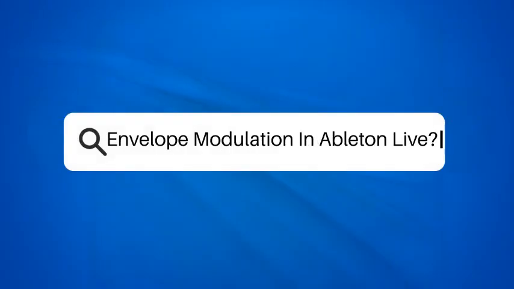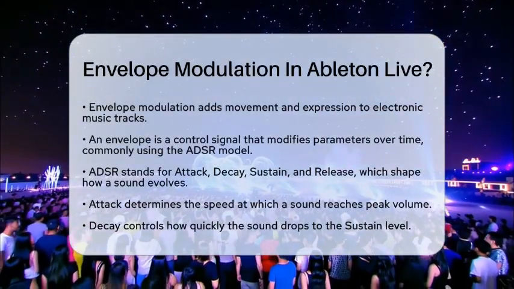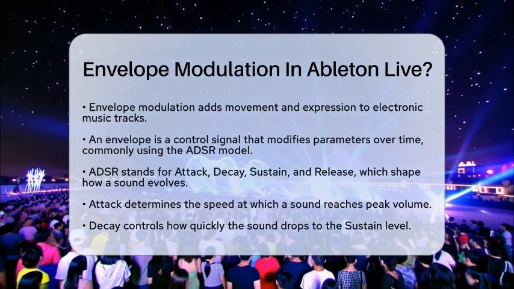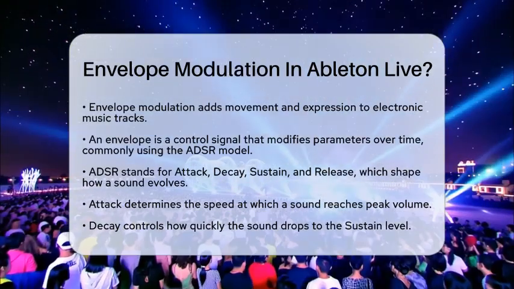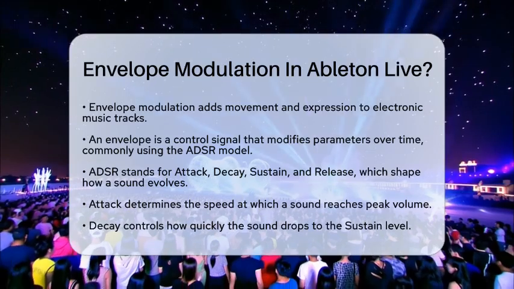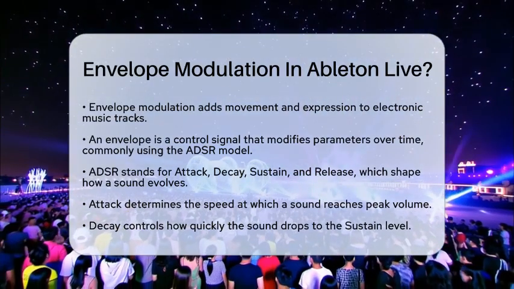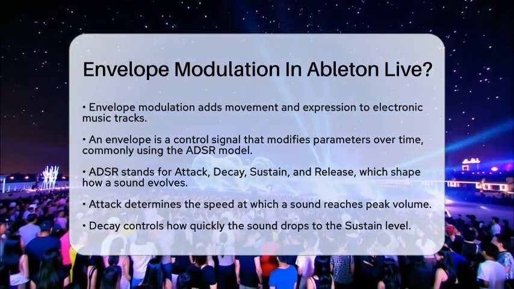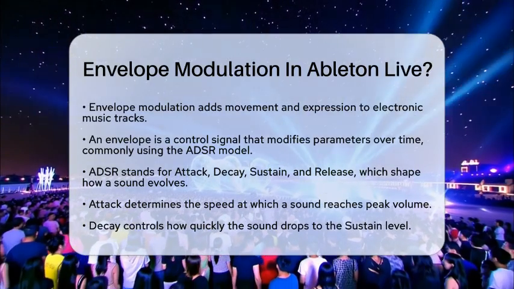Envelope modulation in Ableton Live. Have you ever wondered how to make your sounds in electronic music come alive? Envelope modulation is a fantastic way to add movement and expression to your tracks. In Ableton Live, this technique is essential for shaping sounds dynamically. Let's break down how it works and how you can use it effectively in your music production.